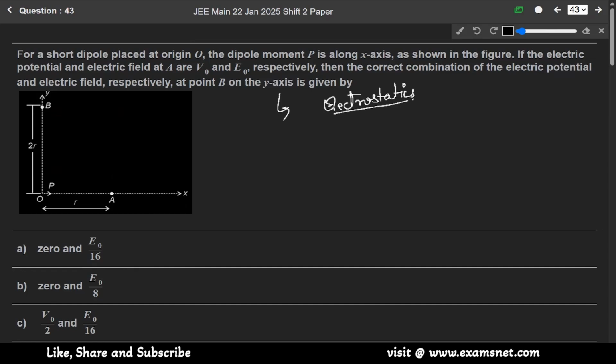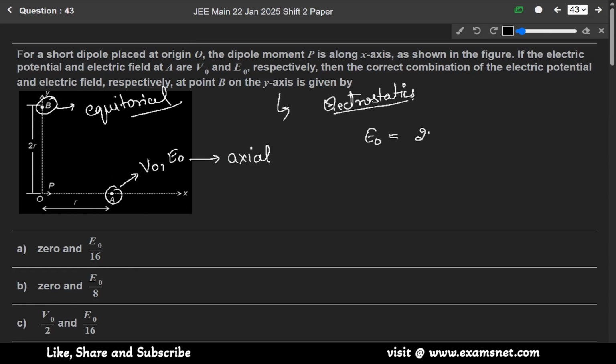So this is point A, and at point A the potential is V naught and electric field is E naught. This is the axial one, okay? And we have to find at point B, means at the equatorial line. So at the axial one, we know that the formula for E naught is equal to 2pk over r cube, and the formula for V naught is pk over r square.